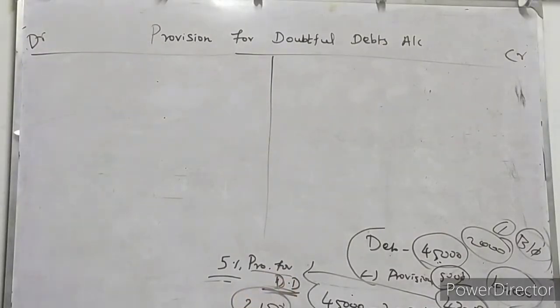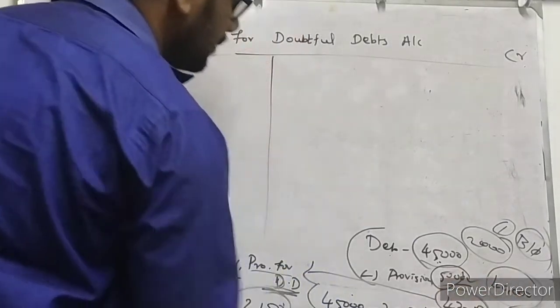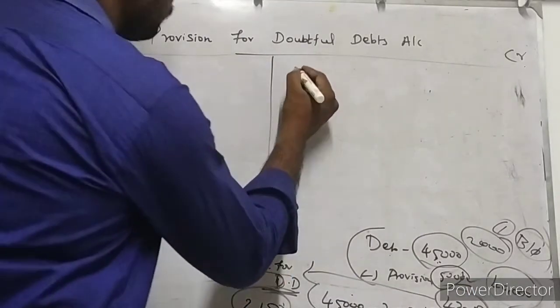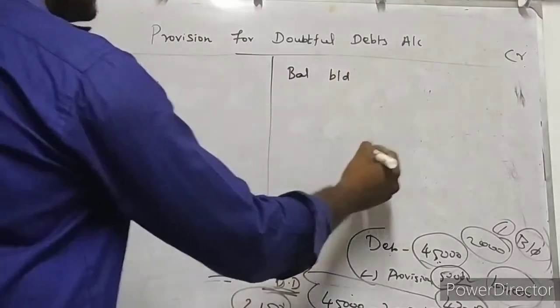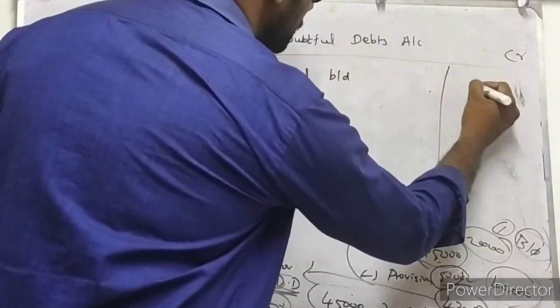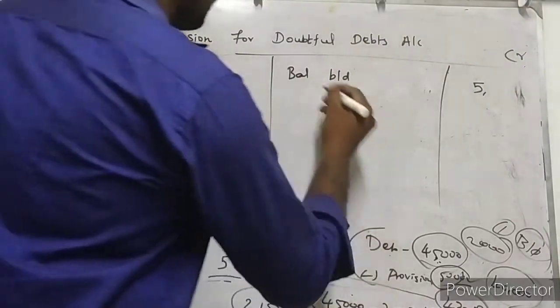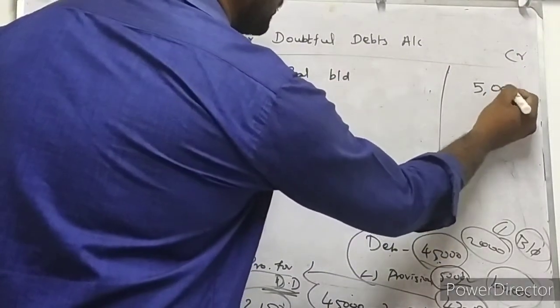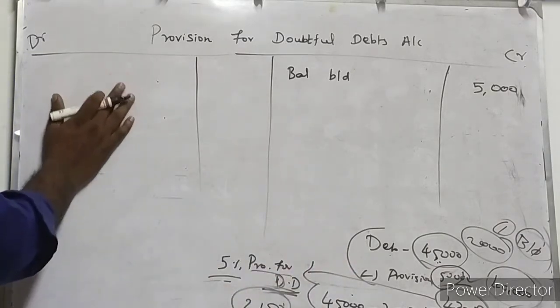So now we are going to continue with the opening balance. Opening balance as per the information given in balance sheet is 5,000 rupees, isn't it? Balance brought down from balance sheet, amount is 5,000 rupees. So you should write particulars and amount. It's the amount which is entered in our balance sheet, 5,000 rupees as provision, isn't it? And new information in adjustments, whatever they have given, we are going to write over here in the debit side.